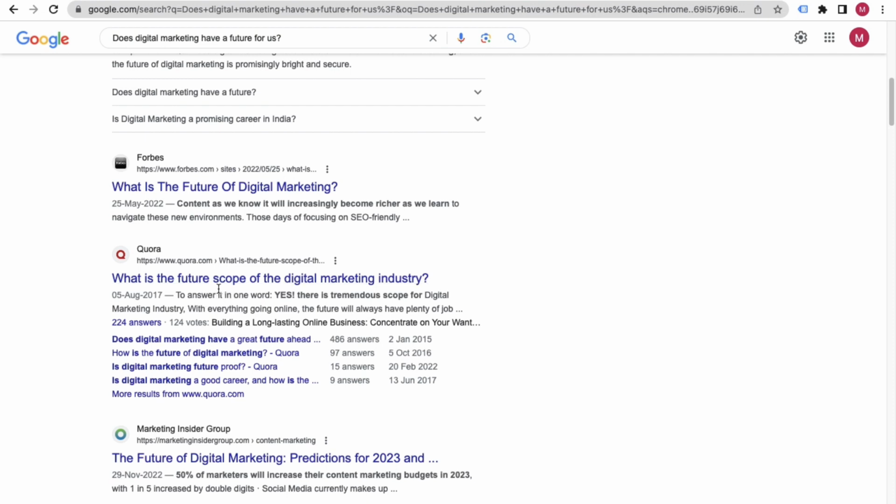When you write an answer on Quora, it automatically ranks on search engines like Google, Yahoo, as well as Bing. So Quora gets traffic directly from the search engines, and if you work on Quora, ultimately you will also benefit.